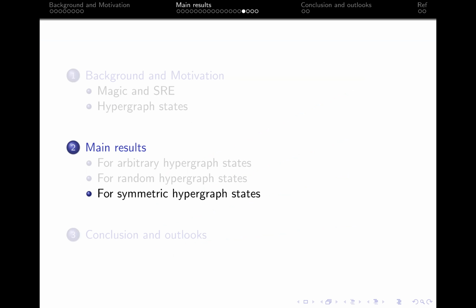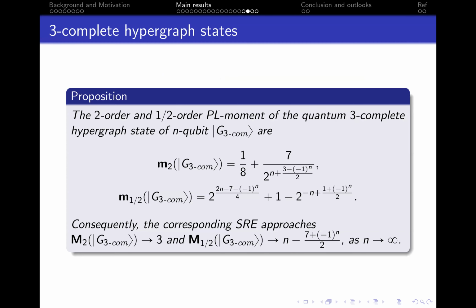Here we discuss the magic of two types of specific symmetric hypergraph states. The first is the 3-complete hypergraph states, which connect all triples of vertices with a 3-hyperedge. So the average degree is n minus 1.